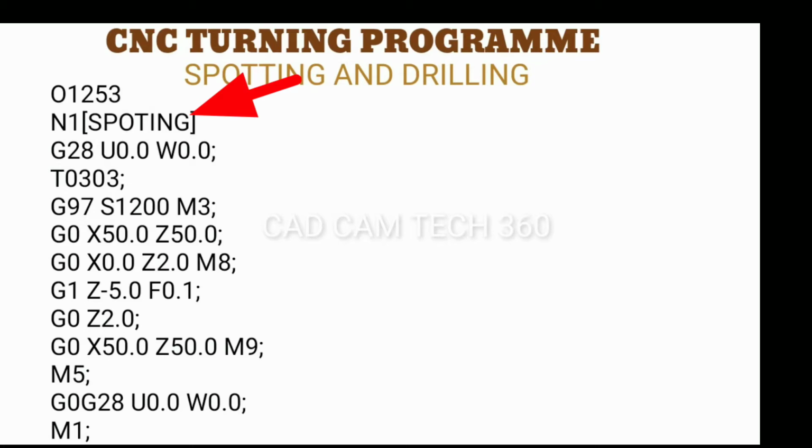Spotting, we can write here the operation: spotting, drilling, grooving, etc. Then G28 U0.0 W0.0 is the home position of the machine. T0303, first 03 is the tool number, and second 03 is the offset number.